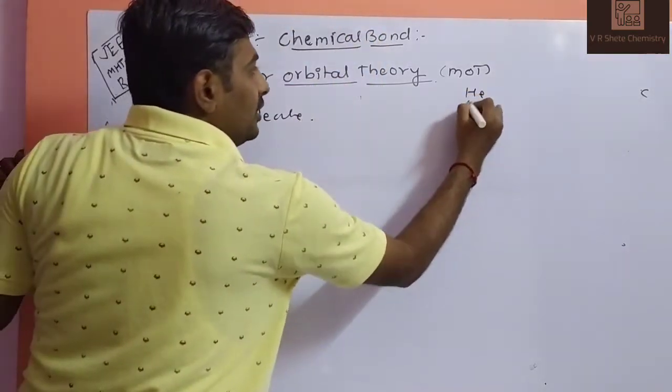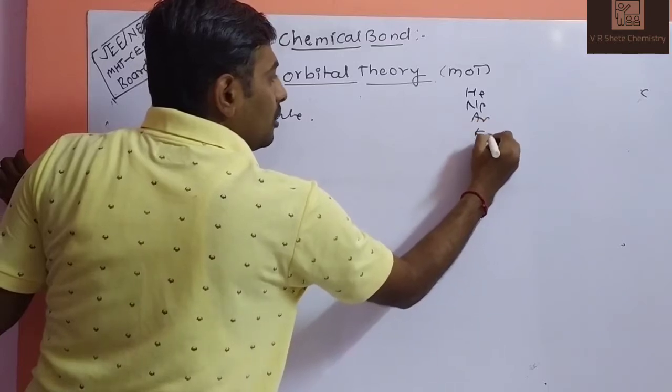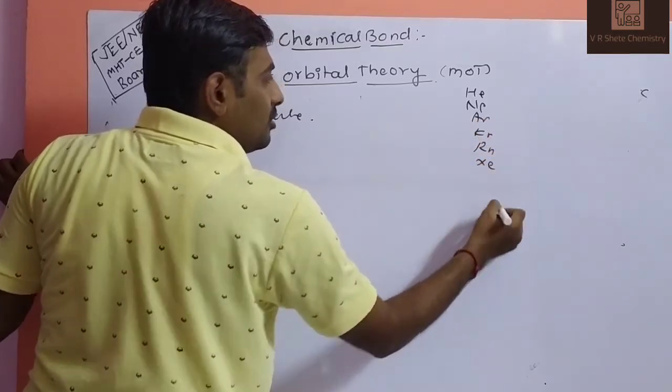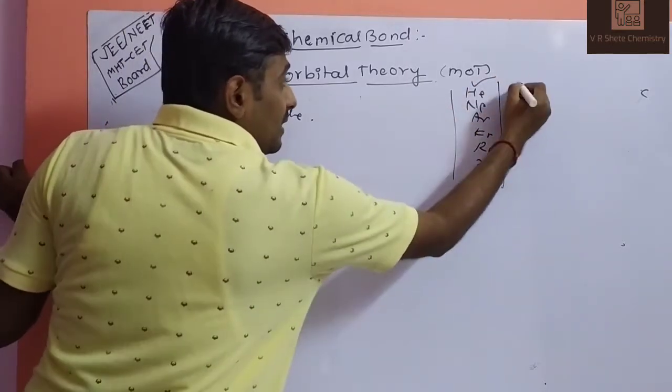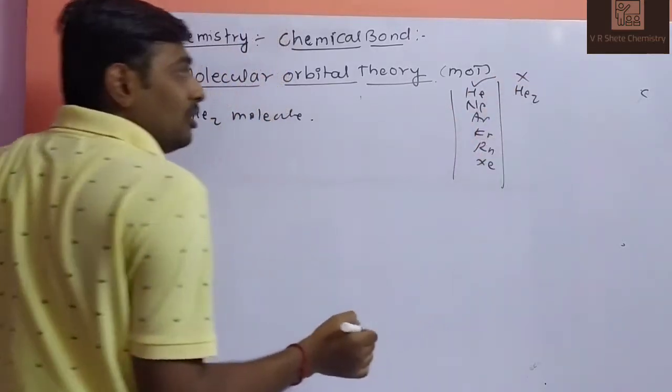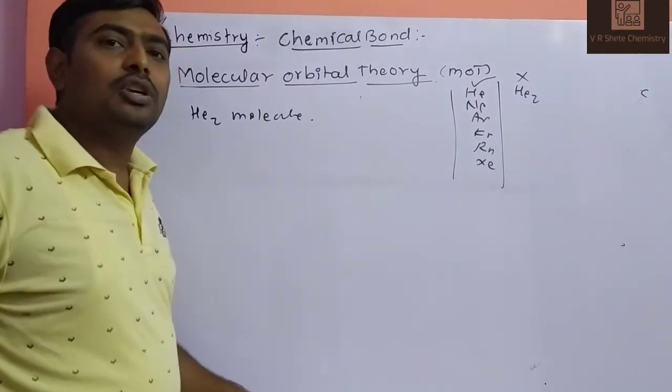Helium, neon, argon, krypton, xenon, radon. These are noble gases. They exist only in the monoatomic state. They will not form diatomic molecules because their octet is already completed, so they do not take part in bonding.